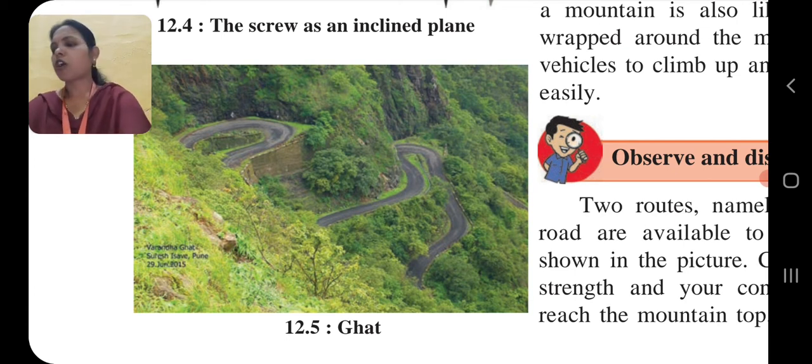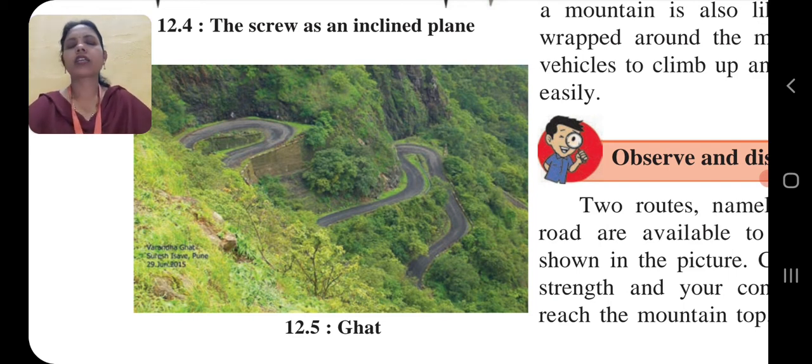So what we will observe is that we can reach the mountain top by climbing the pathway early, rather than by the road. The time required is less, but the strength required is more. The road is easy to walk and more time consuming.